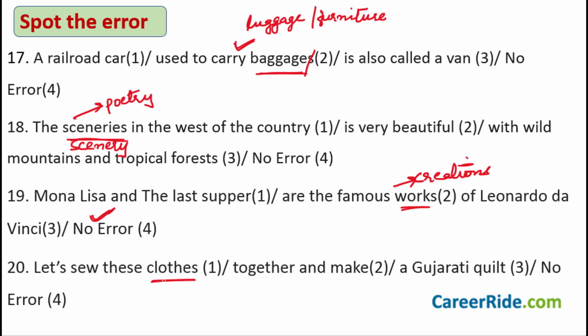Because when you have clothes, this word means those ready to wear garments, right? But you will not sew the garments together to make a quilt. You will sew the pieces of fabric together. And whenever you mean to say pieces of fabric, you would use the word cloths, right? So this is the mistake. The word should be cloths. It should not be clothes. So remove this E from here and then the sentence is correct. Okay, let's see the next one.